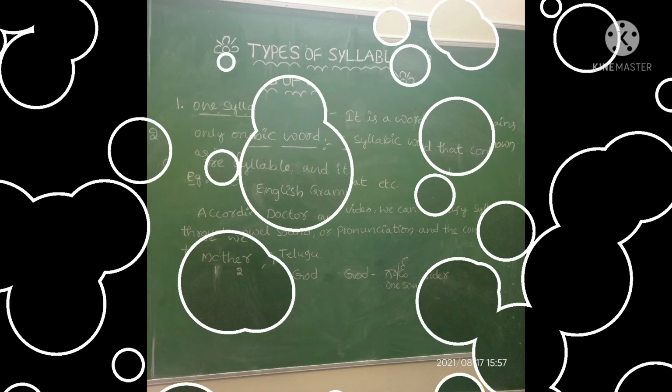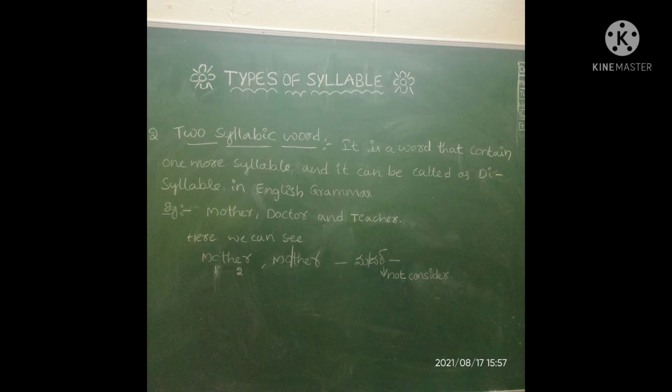Now let us see another one. That is 2-syllabic word. It is a word that possesses 2 syllables. And it can be considered as the disyllabic word in English grammar. Here, di means double or dual or 2. That means a word which is having 2 syllables is called a disyllabic word. Let us see examples. Mother, doctor and teacher.